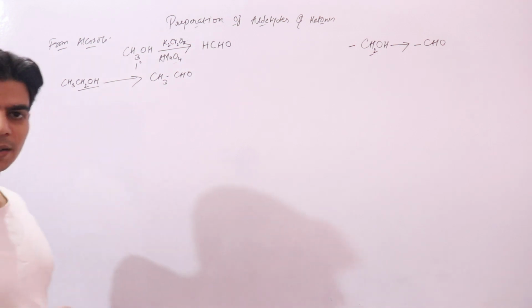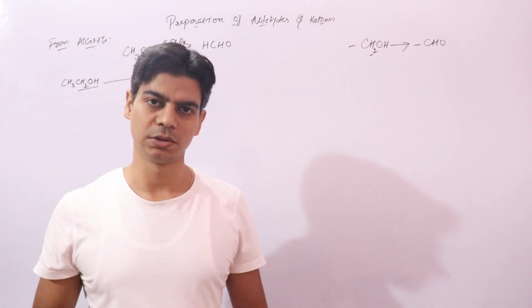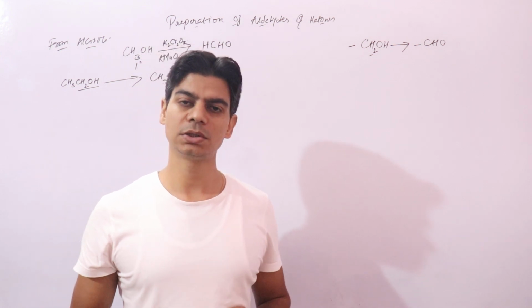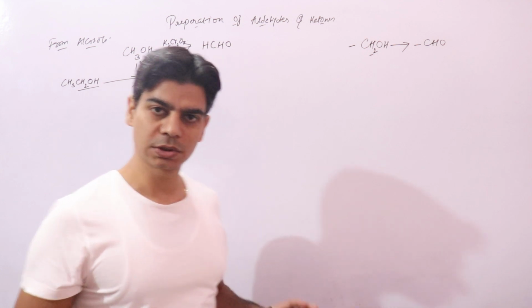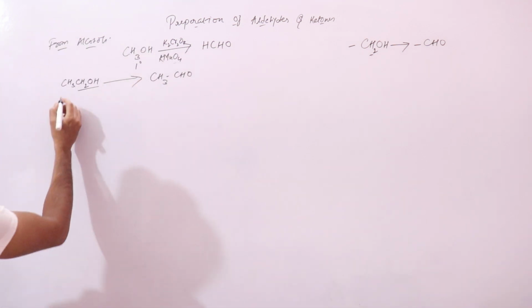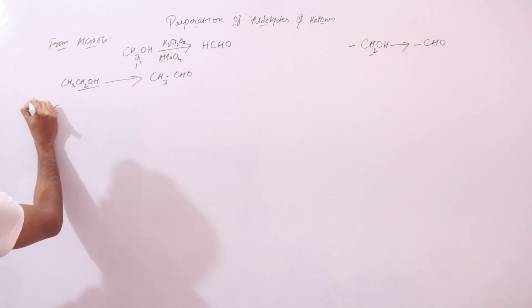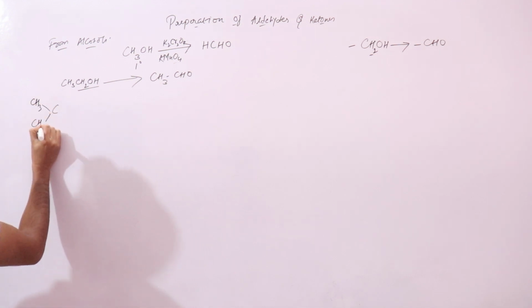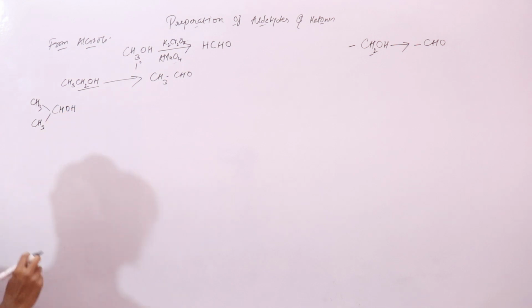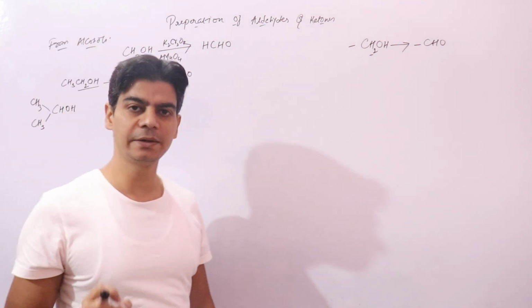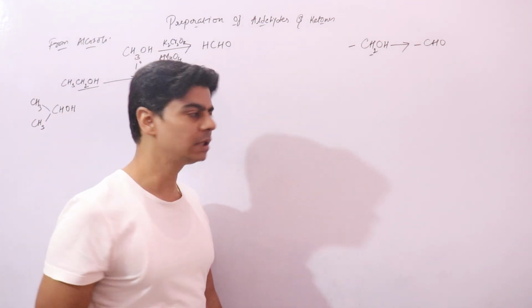Now let's look at secondary alcohols. Secondary alcohols or 2-degree alcohols, as I said, will give you ketones on oxidation with these reagents. We know that secondary alcohols contain a secondary carbon atom. And what is a secondary carbon atom?